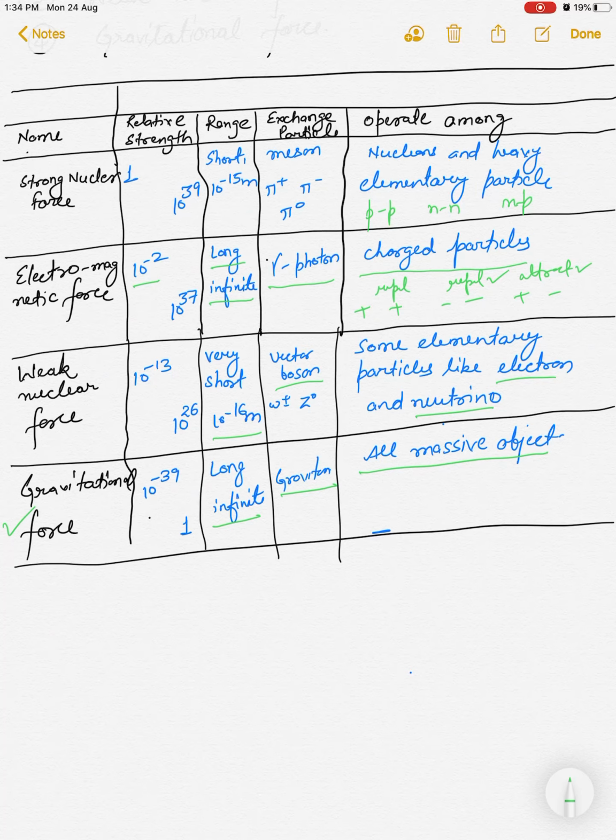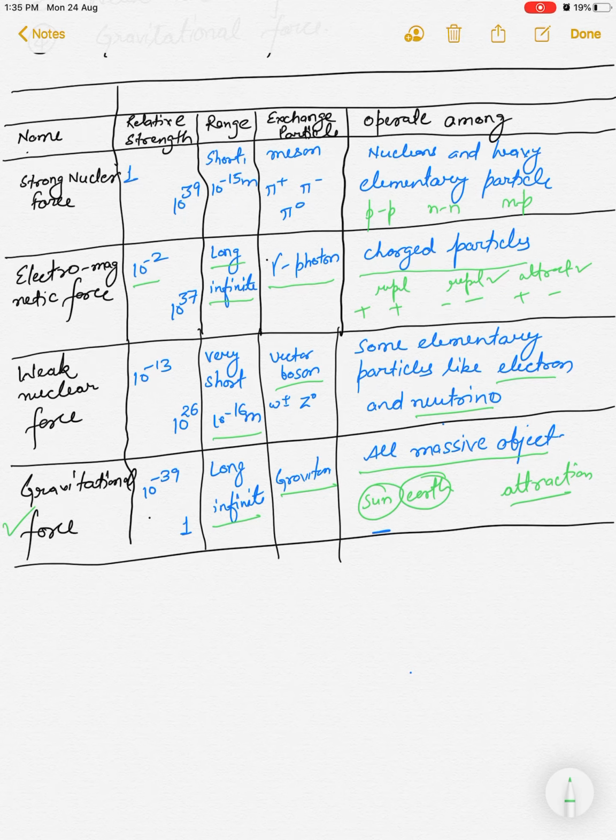Suppose there are two photons at rest, then no force will act between them, because a photon at rest has zero mass. But it will act between the sun and earth. Why? Because the sun and earth have mass, and between any two massive bodies there is always attraction.